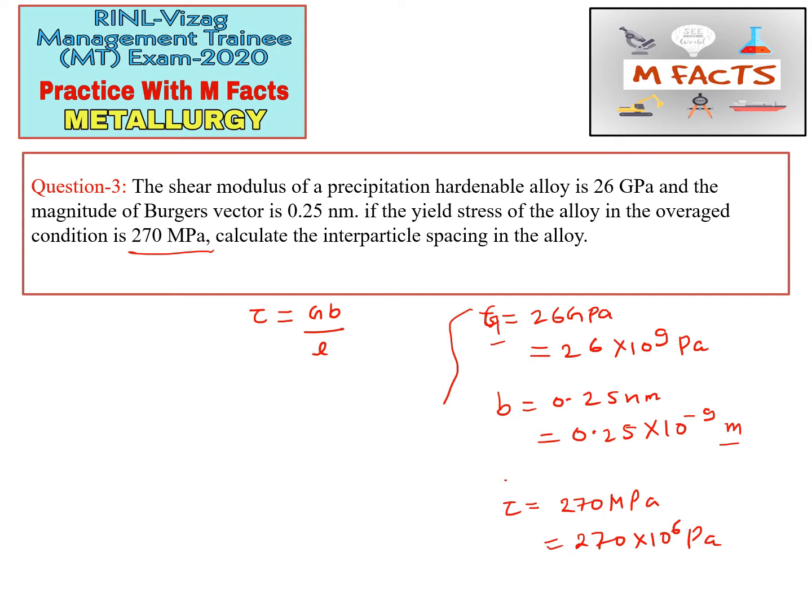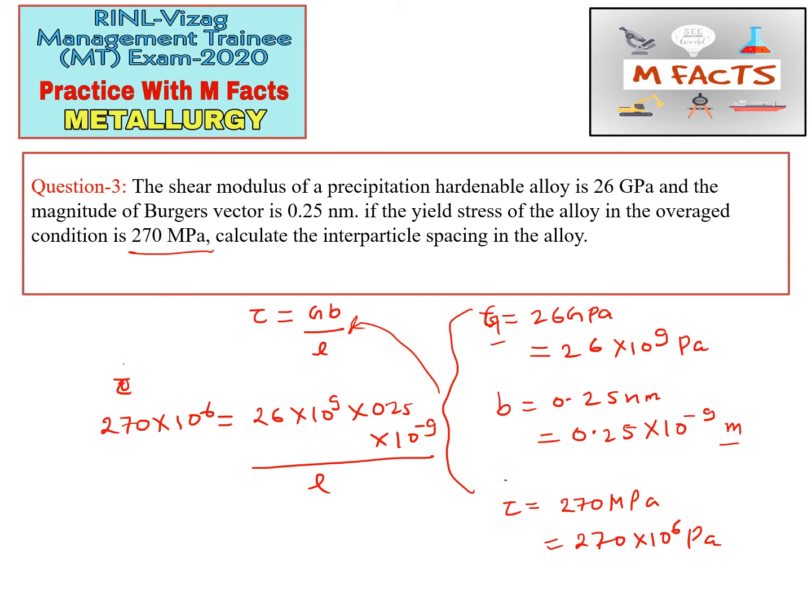Now we will put these values here and we will get the answer. So I'm putting the values: tau, 270 times 10 to the power 6, equals G, 26 multiplied by 10 to the power 9, multiplied by 0.25 multiplied by 10 to the power minus 9, by L. From here we can calculate the interparticle spacing, that is L. I am writing directly here that this L will be equal to 0.0240 micrometers. So this length is in micrometers.